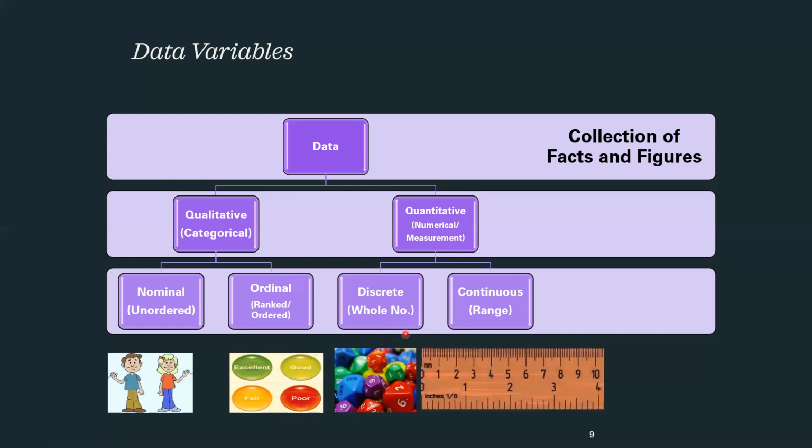And then we have another kind of variable, like for example, blood pressure or height. Height is a continuous variable, because if someone says my height is 159 centimeters, it may be 159.5 centimeters. So we round it off. The height can be 159.5, or it means the height lies between 159 and 160.